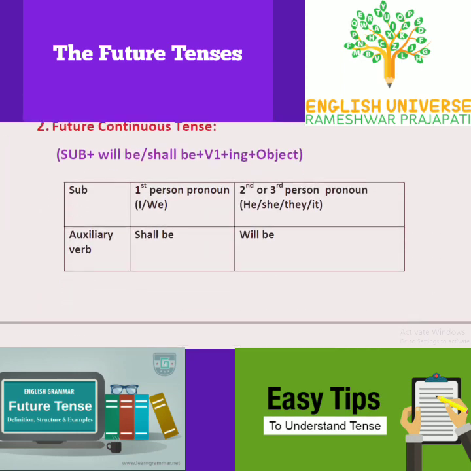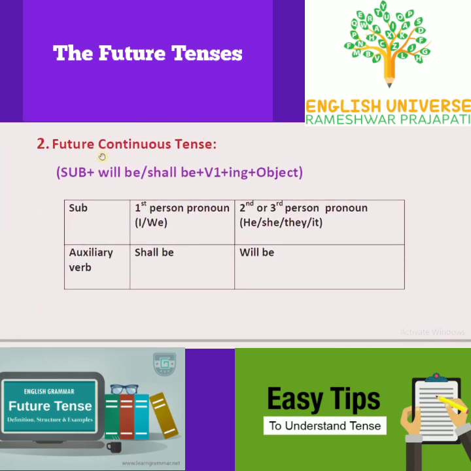Now second is future continuous tense. Rule: subject plus will be or shall be plus ing form of the verb plus object. When the subject is first person pronoun I or we, use auxiliary verb shall be. When the subject is second or third person pronoun, he, she, they, it, we use will be.